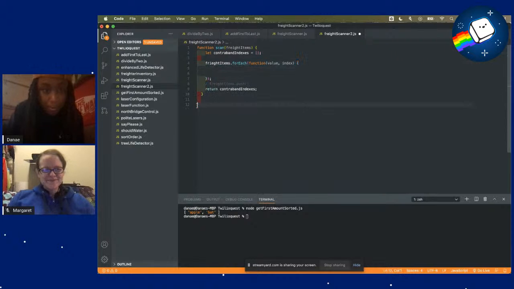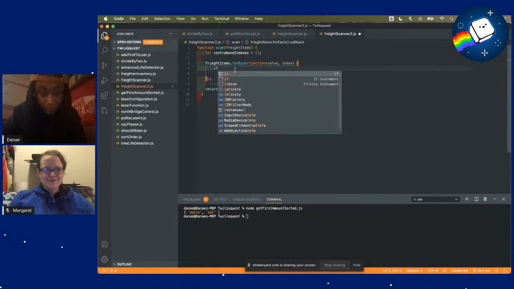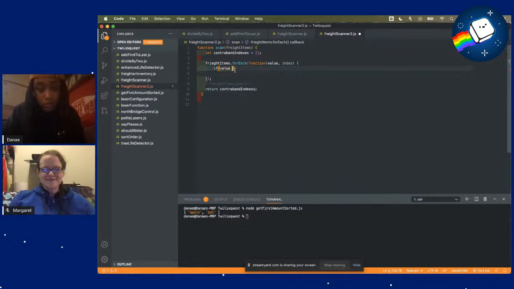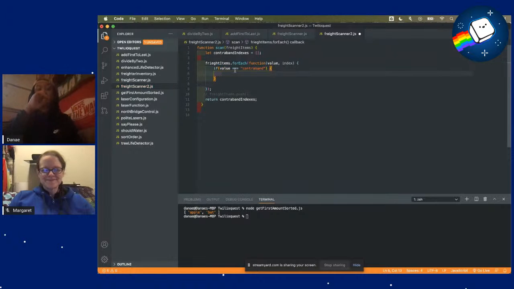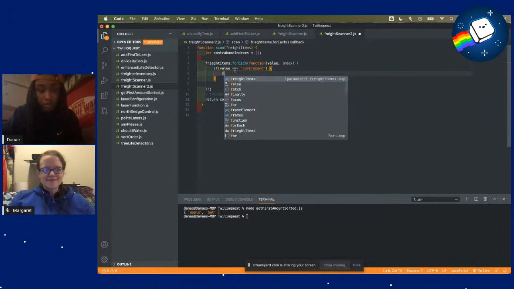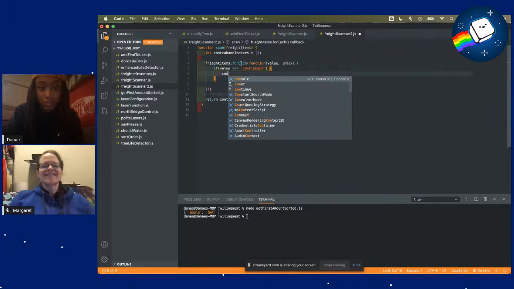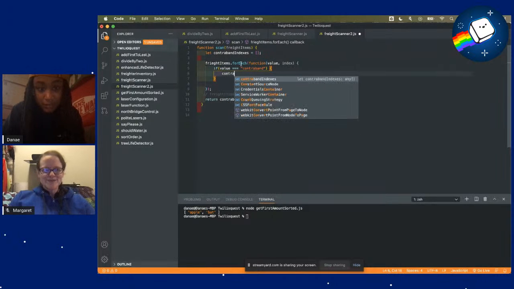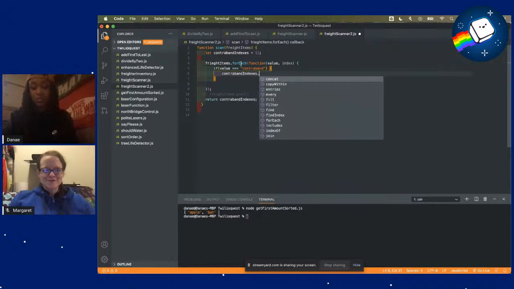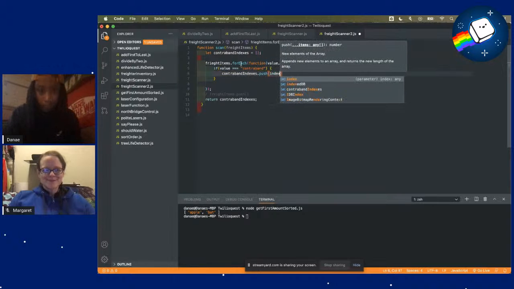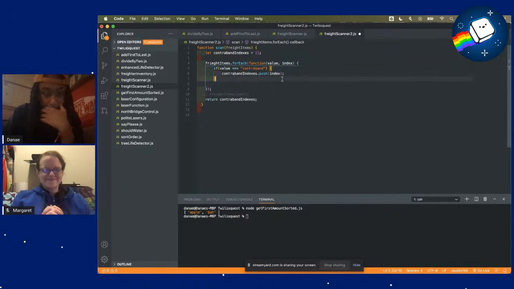So we have forEach, and we have the value and index, and we want to check if our value is equal to contraband. Oops. Contraband. I wish I could type. Then we want to push onto the... oh, sorry, that's the wrong one. We want to push onto contrabandIndexes, not our writeItems. We want to push the index there. So let me just clean this up a little.